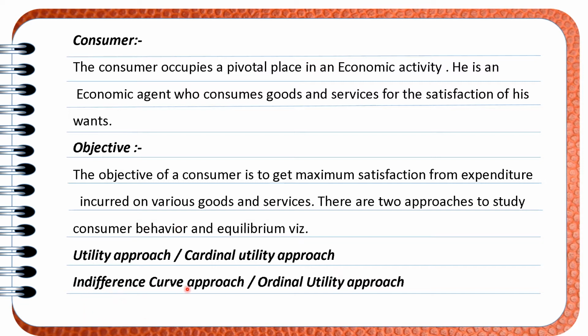The second approach is the indifference curve. Unconsciously, every consumer uses the indifference curve approach. For example, when we go to the market, we ask the shopkeeper to show different trousers. The shopkeeper shows the trousers to us. The trousers which we like, we put at one side, and ask the shopkeeper to show more trousers. And from those trousers which we have put aside, we select the trousers which can come within the income. So here we are using the preference approach, the grading approach.